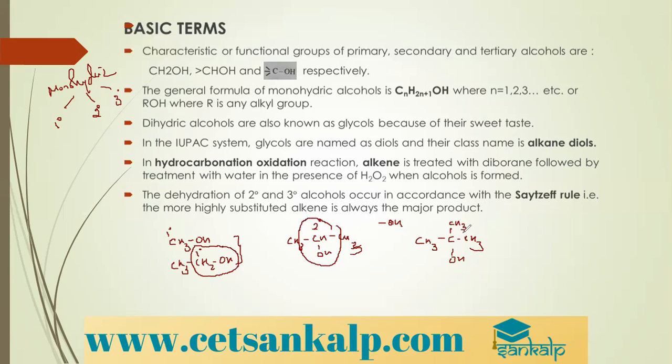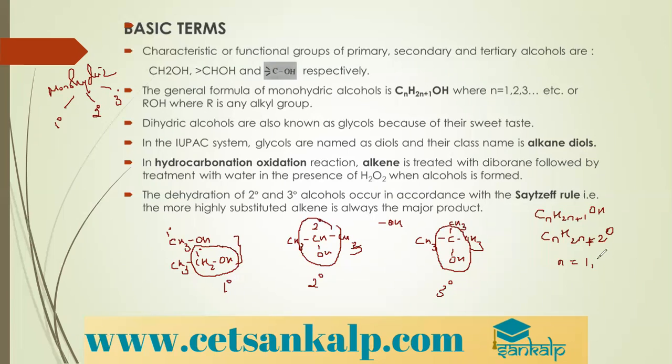Here it is, 3 bonds and COH. So this is the classification where you can explain monohydric, dihydric, and trihydric alcohols. Now, alcohols form the homologous series with the general molecular formula CnH2n+1OH, or you can even write it as CnH2n+2O. Both ways can be written. So this is the general molecular formula of alcohols where n starts from 1.